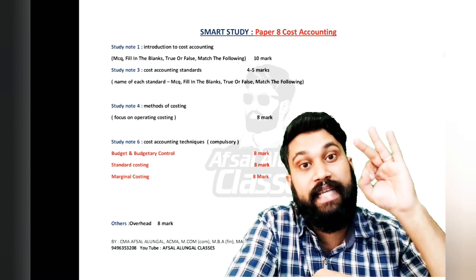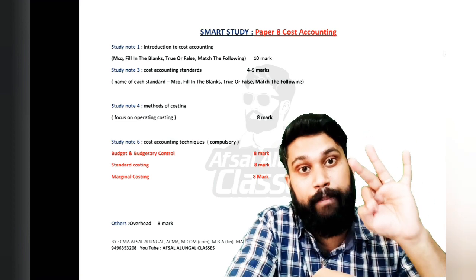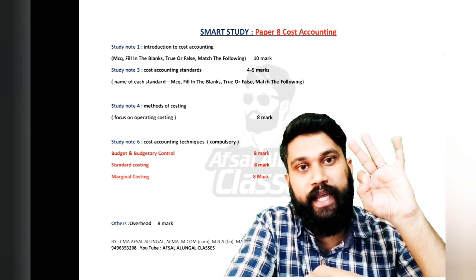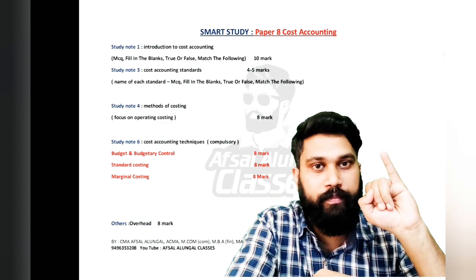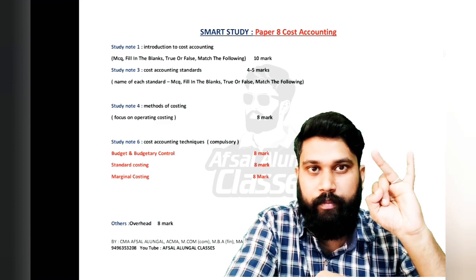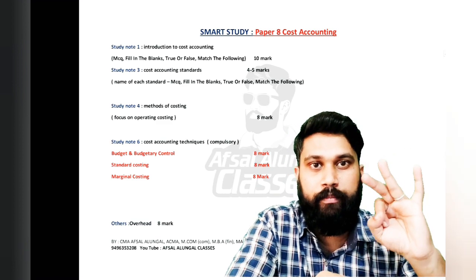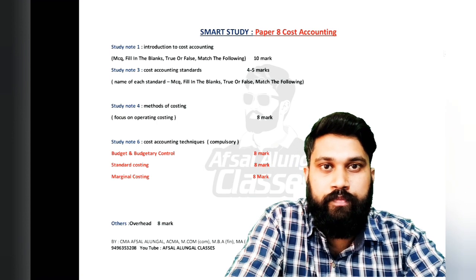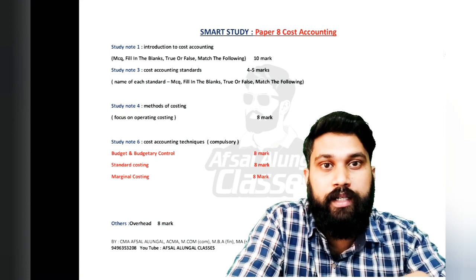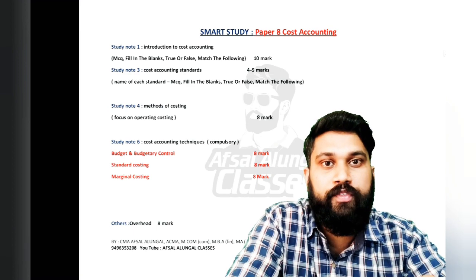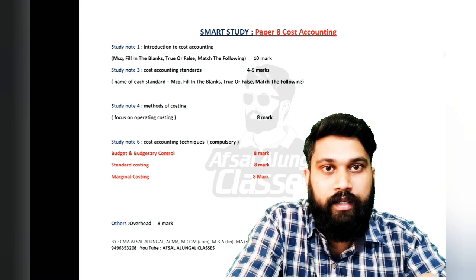You have to study those 3 units compulsorily. You can score 8, 8, 8: 8 from standard costing, 8 from marginal costing, 8 from budget and budgetary control. So 24 marks of questions will be there from Study Note 6.